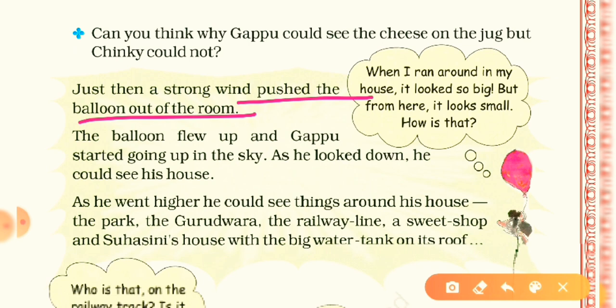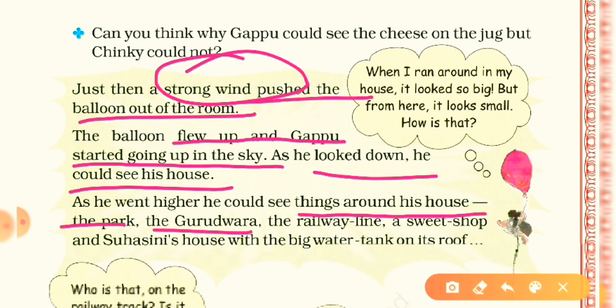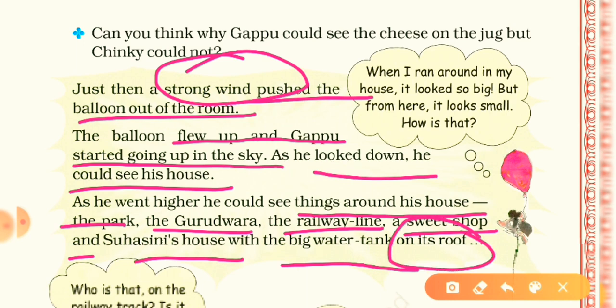Now the Gappu rat is not in the house, he is just outside of the house because a strong wind pushed the balloon. Now the balloon flew up and Gappu started going up in the sky. As he looked down, he could see his house. Okay, now as he went higher, he could see things around his house, the park, the Gurudwara, the railway line, a sweet shop, and Suhasini's house with the big water tank on its roof. So here are many places that he is looking at from outside of the house.